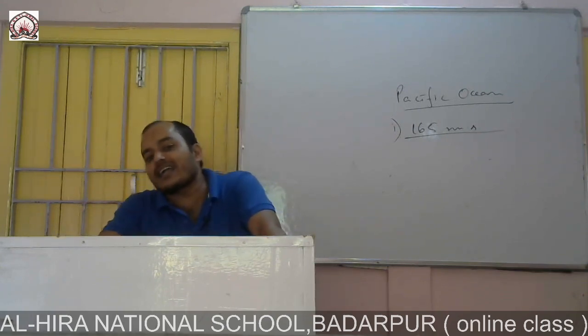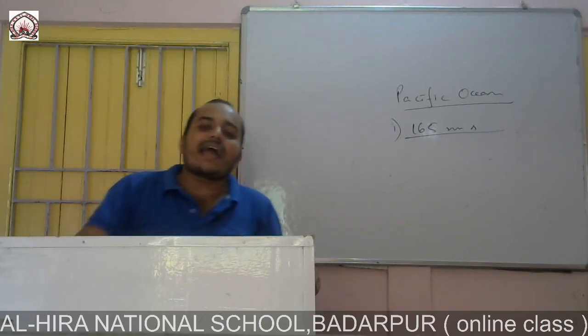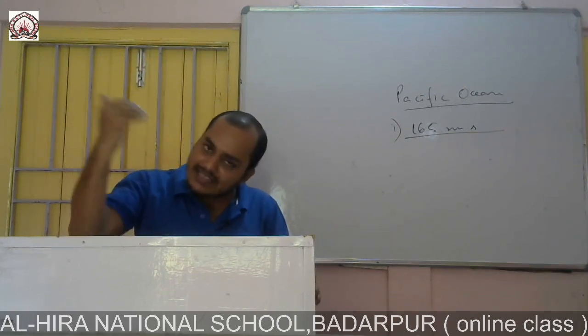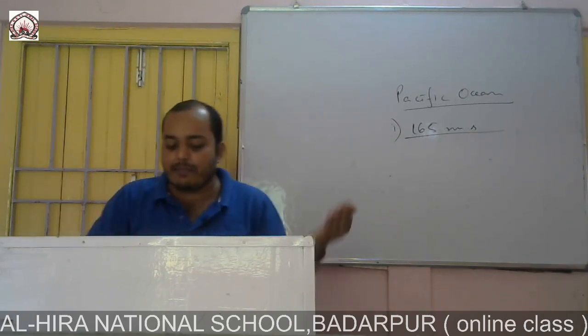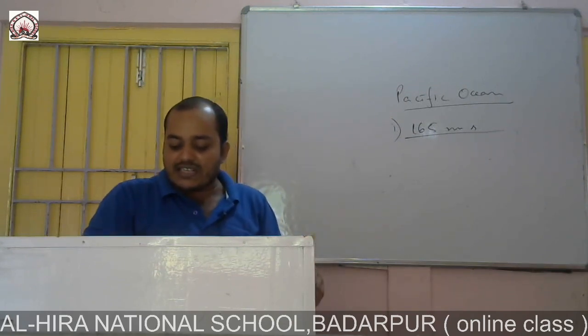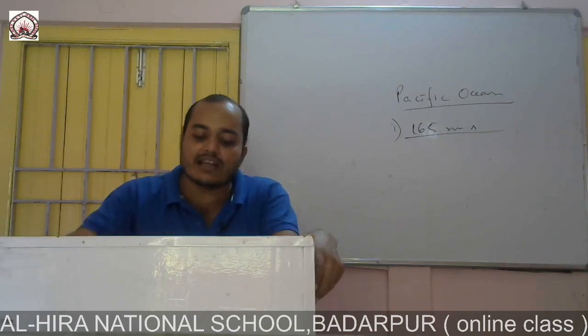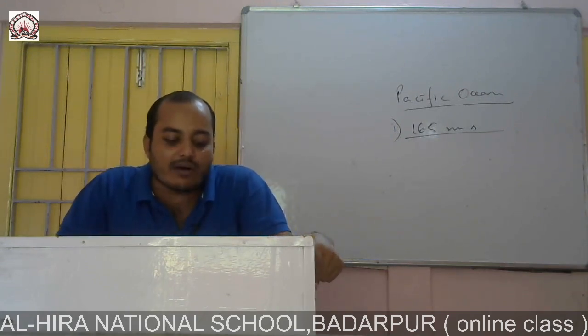Now the shape of the Atlantic Ocean looks exactly like the English alphabet S. In the same way as the Pacific Ocean, it is also surrounded by Greenland and the Arctic Ocean on the north, the Southern Ocean on the south, the continents of Europe and Africa on the east, and the continents of North America and South America on the west.